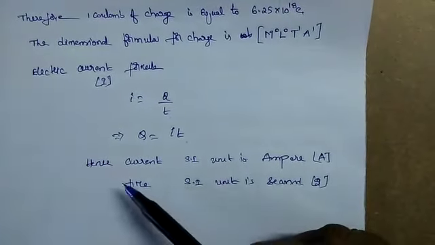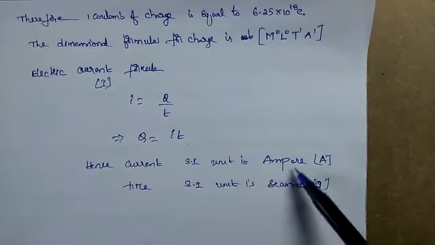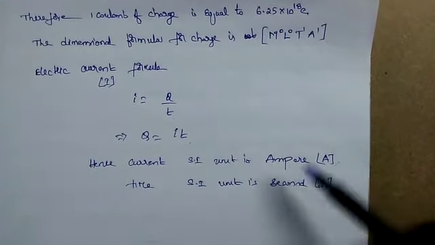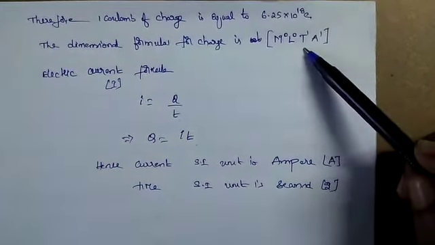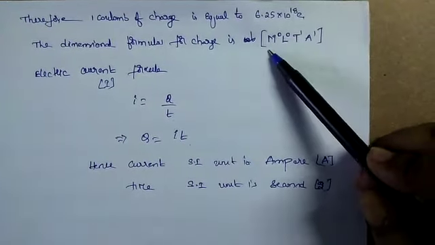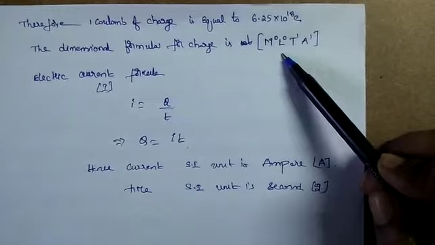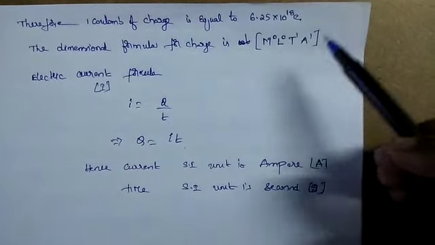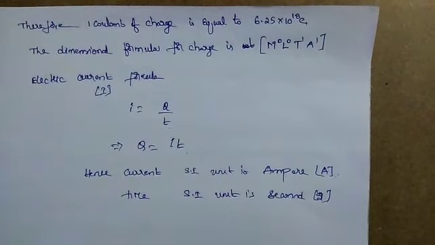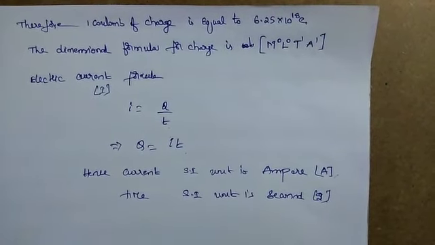Here A means the current, whose SI unit is ampere. Here time's SI unit is second, but in our dimensional formula time is T and current is A. Here M means mass and L means length or area, like that. So we have to consider the dimensional formula from electric current.